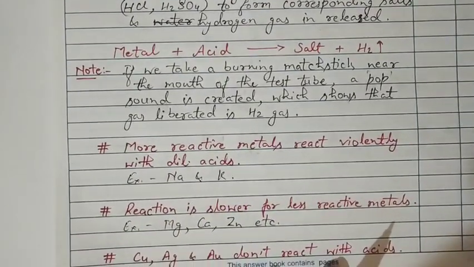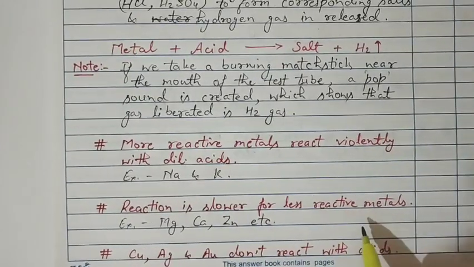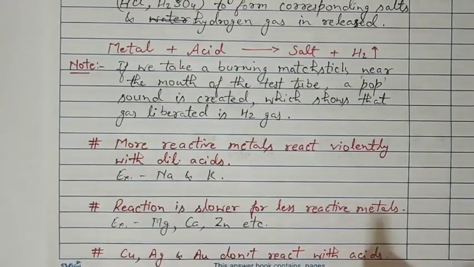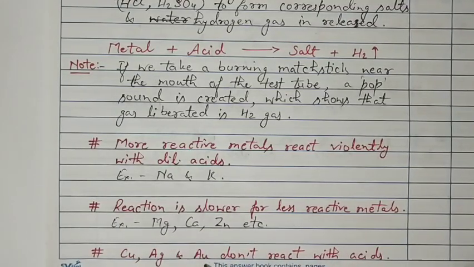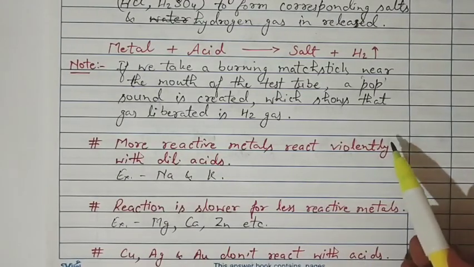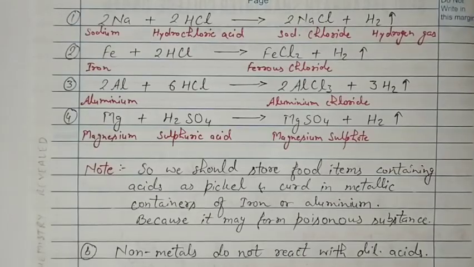The next point is, the reaction is slower for less reactive metals. The less reactive metals are basically like magnesium, calcium, zinc, etc. And the last point, copper, silver and gold don't react with acids. So these are the total points on how metals react with acids.